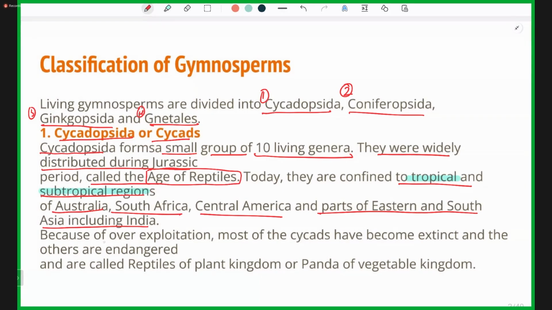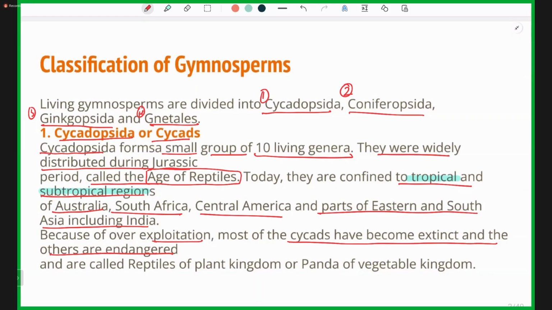Because of overexploitation, most of the cycads have become extinct and others are endangered. They were exploited for the stem, the bark, as well as the resin and turpentine oil extracted from these gymnosperms.